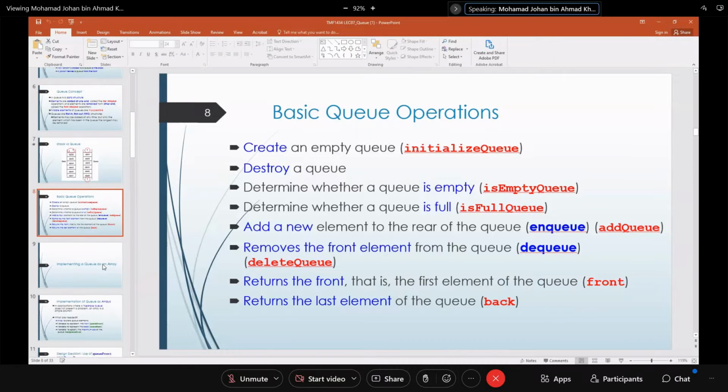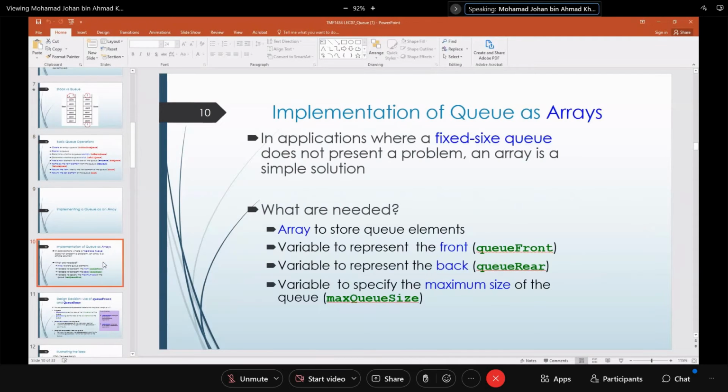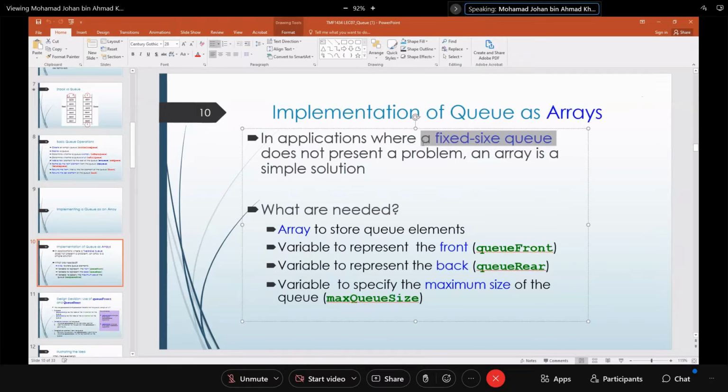So how do you implement a queue? Same as stack. One is an array, the other one is a linked list. Array is static, linked list is dynamic, so you can keep on adding the data. That's why implementation of queue as an array must be a fixed size queue. If the application does not require a fixed size queue, then use an array, a simple solution. Else use a linked list.